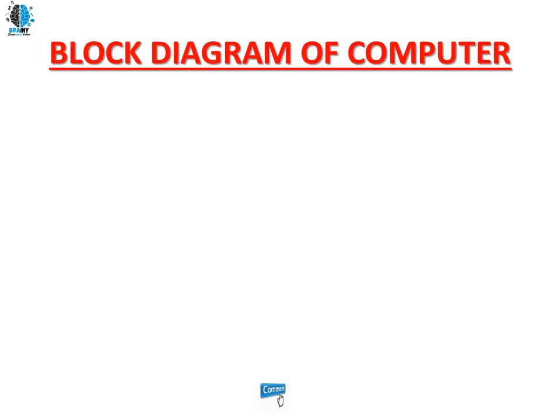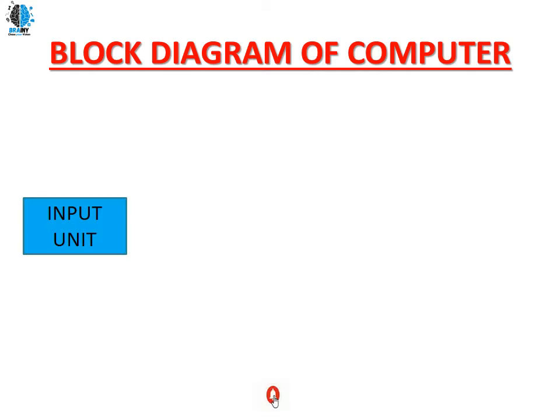Block diagram of a computer. Here we are going to learn how the computer system works, in our block diagram of a computer. As everyone knows, a computer has certain devices by which we can enter data into the computer system, and the computer processes it with the help of certain devices, and at the end it gives us the output. Yes, exactly the same we have in our block diagram of a computer here.